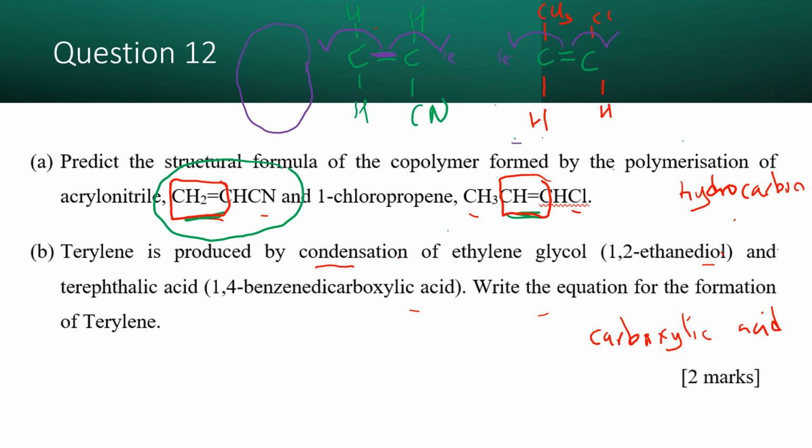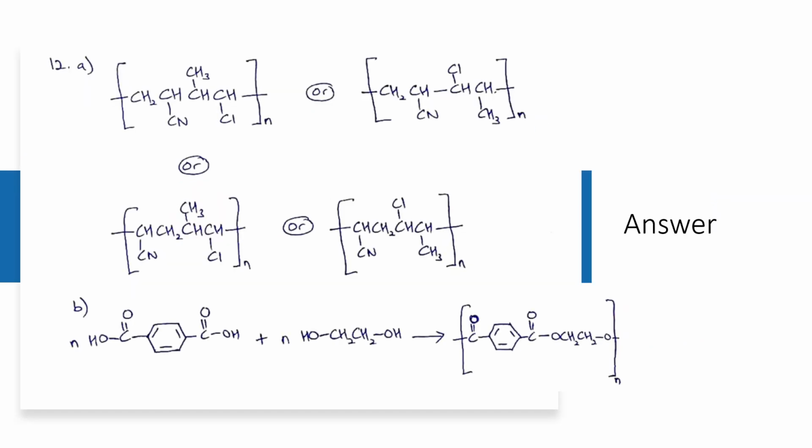Okay, and then question number B, terylene is produced by condensation of ethene glycol. Dia bagi nama IUPAC name dia 1,2-ethane diol. So selalunya soalan tu bagi jugalah IUPAC name dia. And then terylene acid 1,4-benzene dicarboxylic acid. Okay, write the equation for the formation of the terylene. So kat sini soalan yang A ni, be careful soalan number A ni dia nak draw structural formula product je, polymer. But B, we need to write the equation. Okay, now we see the answer. This one is the answer.